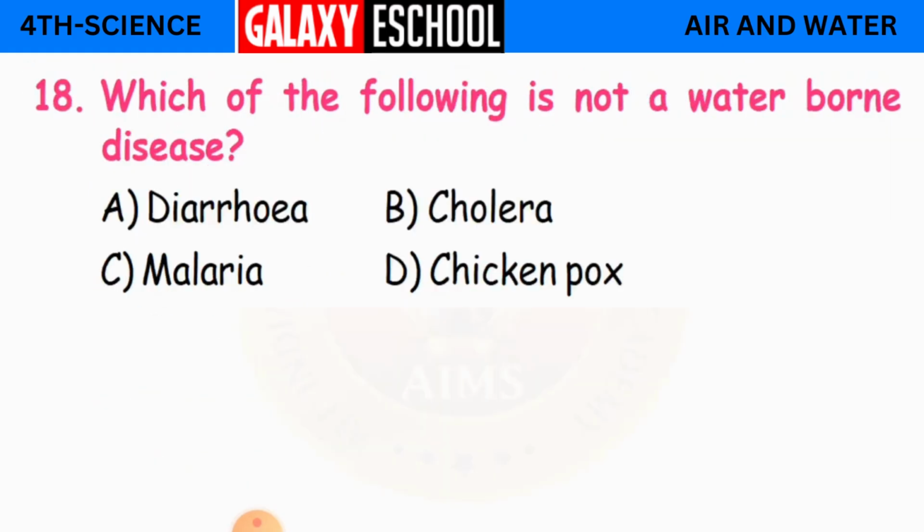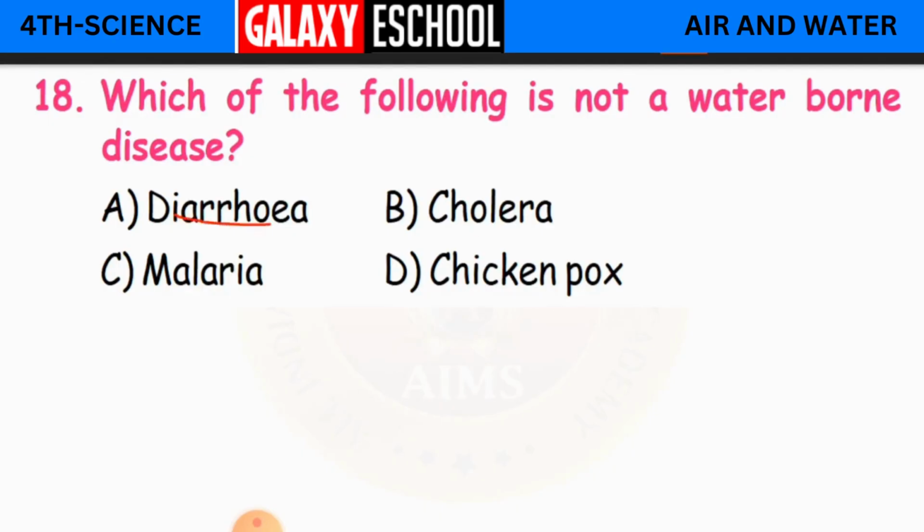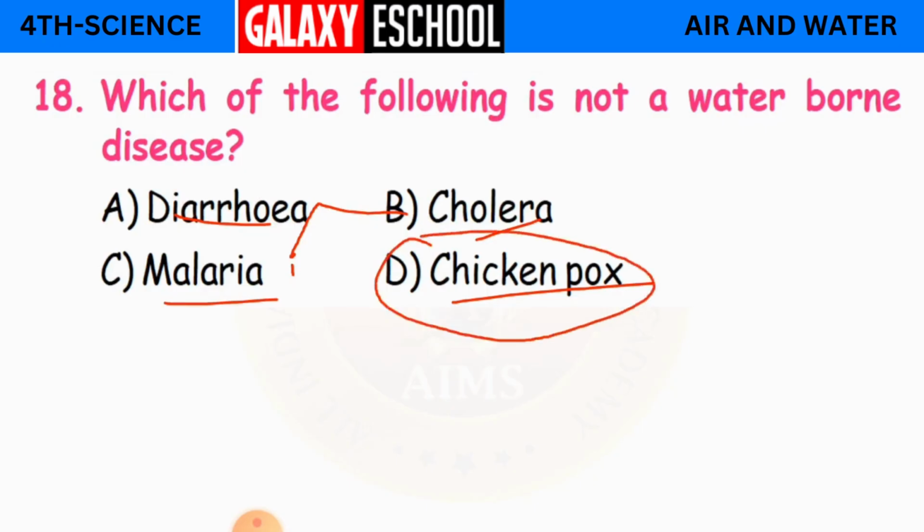Clear children? And 18th one is, which of the following is not a waterborne disease? Either diarrhea or cholera or malaria or chickenpox. All these three are linked with water except chickenpox. So that is why D is our correct answer.